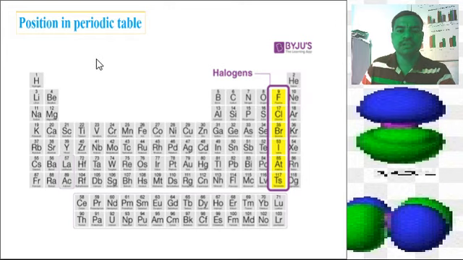Here, positions in the periodic table of the Group 17 elements. This is the whole periodic table. In this periodic table, the Group 17 elements are the yellow colored ones, and these are present in our periodic table. All these are the halogens.